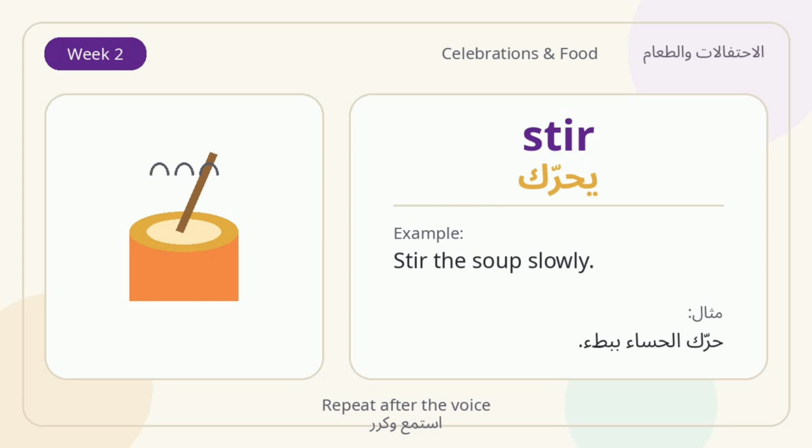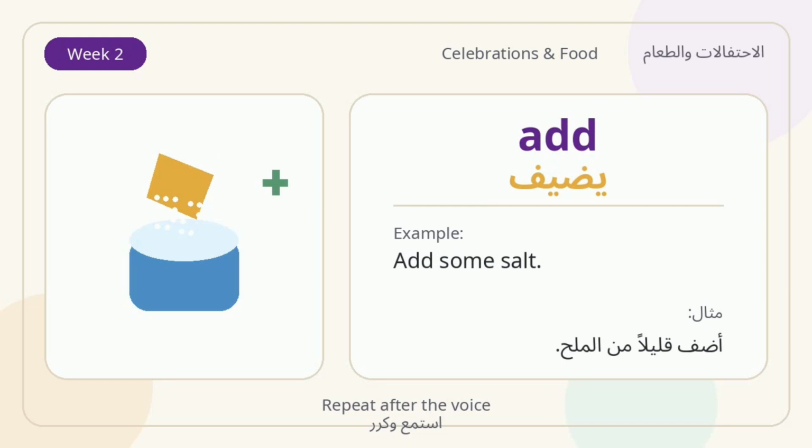Chop. Chop means to cut food into small pieces. Chop the vegetables carefully. Cut. Cut means to divide something with a knife or scissors. Cut the apple into 2 pieces.